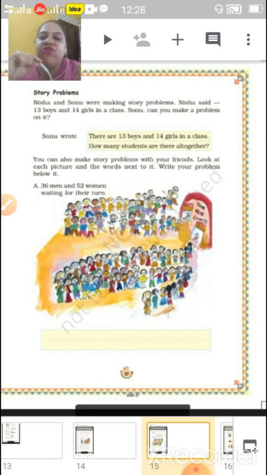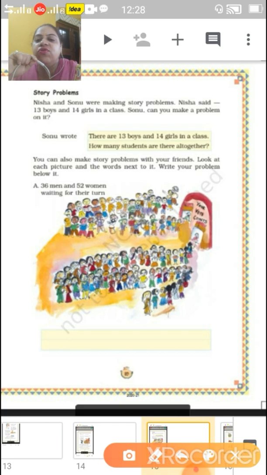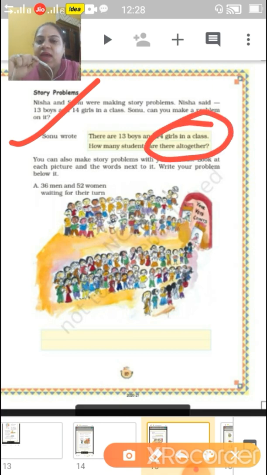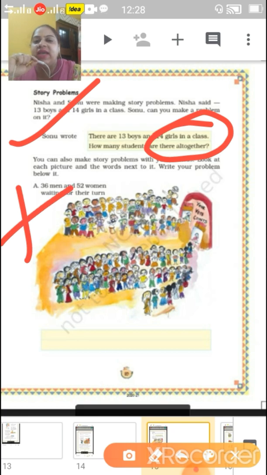So here Nisha and Sonu were making a story problem. Nisha said 13 boys and 14 girls in a class. Sonu, can you make a problem on it? So Sonu said, there are 13 boys and 14 girls in a class. How many students are there altogether? Children, altogether, I told you previously in give and take, means you have to do addition.